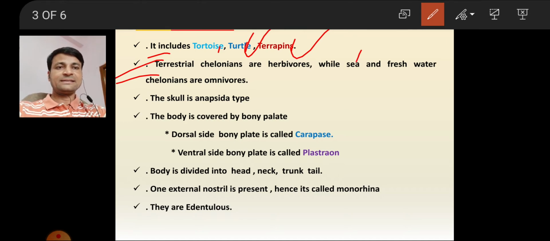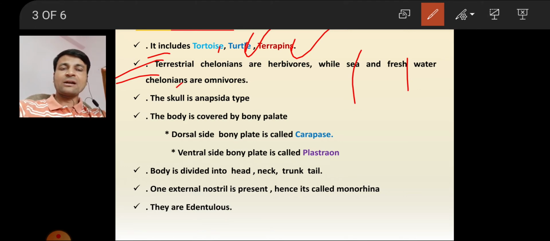In the sea and fresh water, turtles and terrapins are omnivores. Omnivores can eat everything, from grass to flesh. Herbivores eat only plants. This is their food habit.